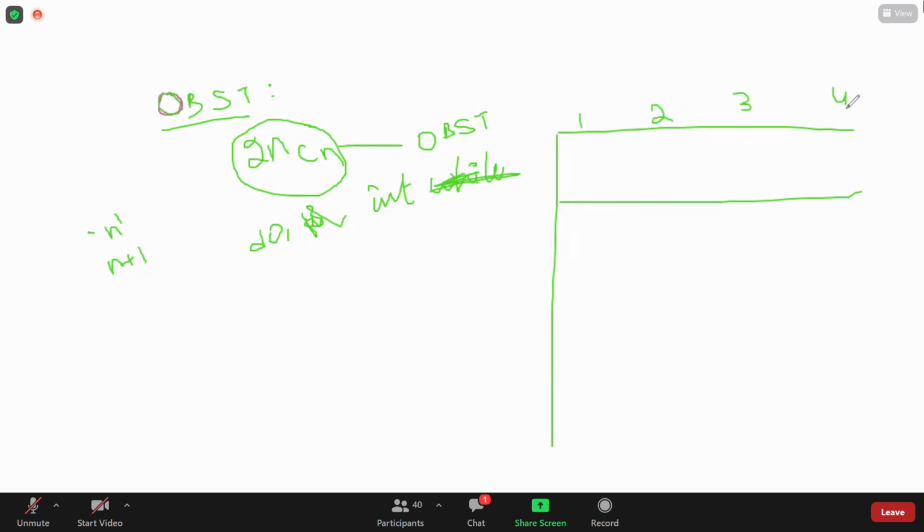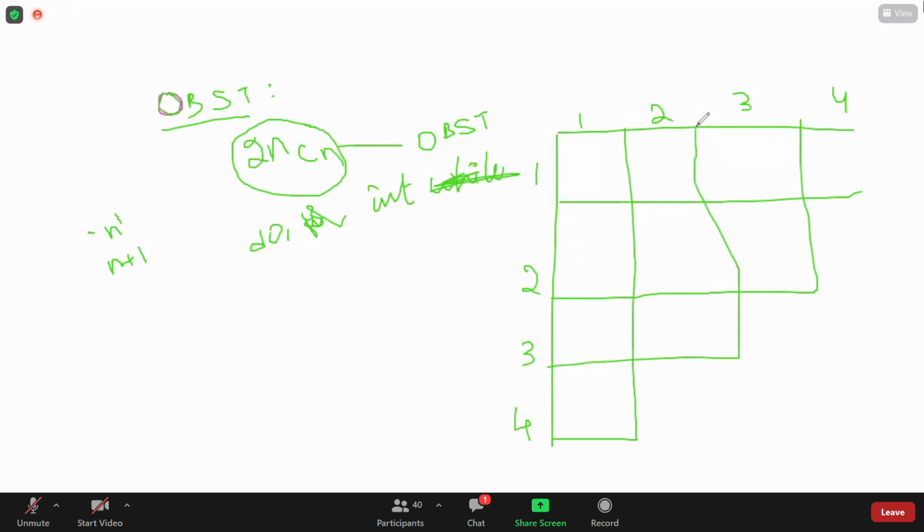N plus 1 nodes means 1, 2, 3, 4. Here also 1, 2, 3, 4. Like this we will draw the diagram.